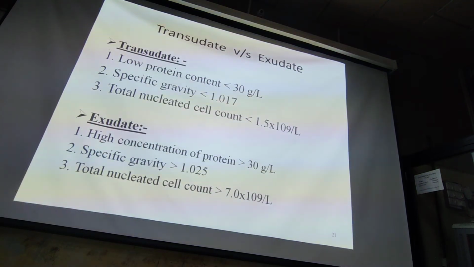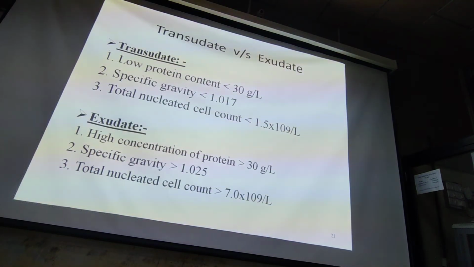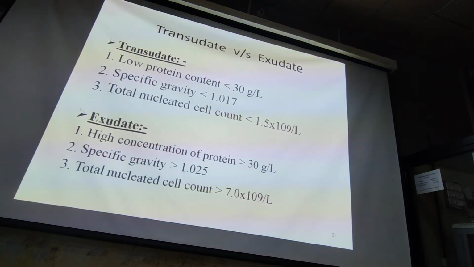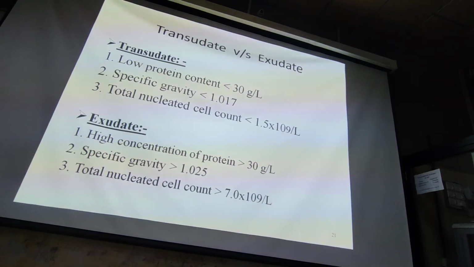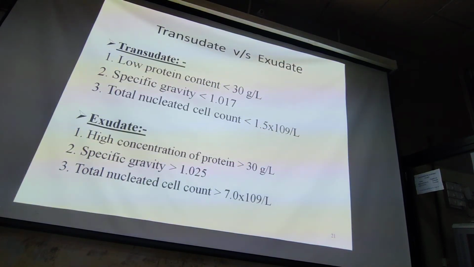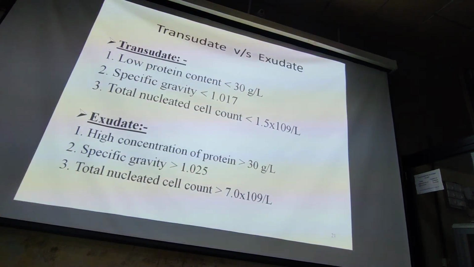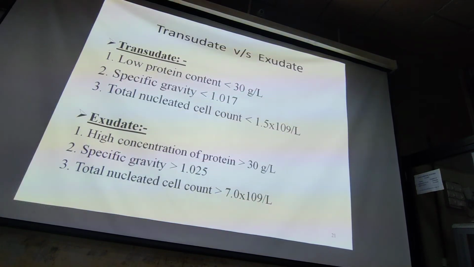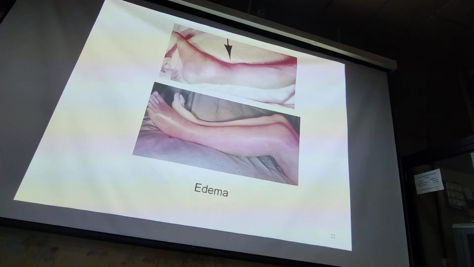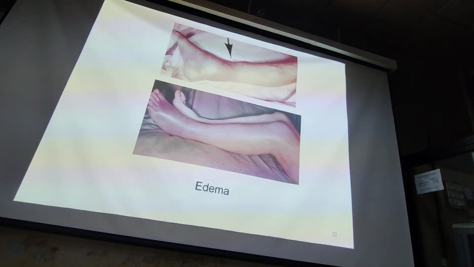So in transudate fluid, protein content is low, less than 30 gram per liter. Specific gravity is low, and nucleated cell count is less. Exudate has high concentration of protein, high cell count and increased specific gravity. So exudate is inflammatory fluid.